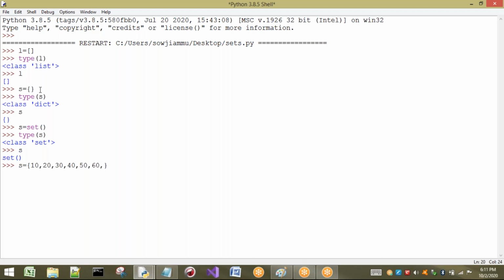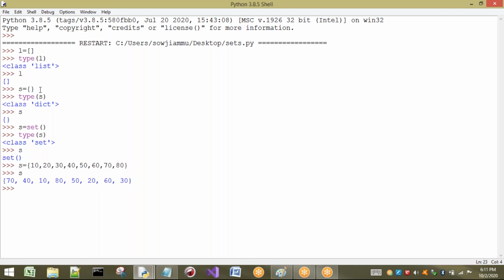50, 60, 70, 80. So S is a set which contains a group of elements. How can we say that S is a set? Because curly braces are used, and inside those curly braces we have some elements. So S is which type? If I print S, what are we going to get?